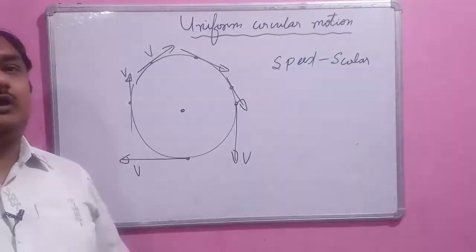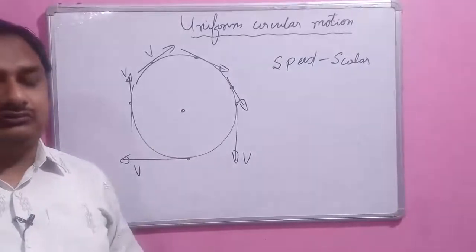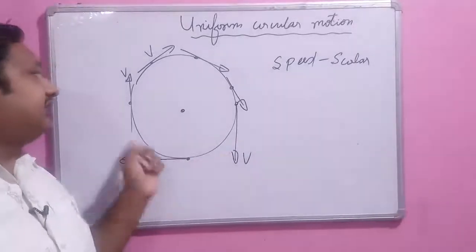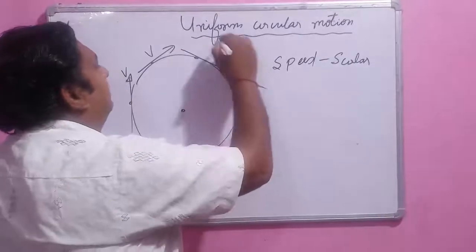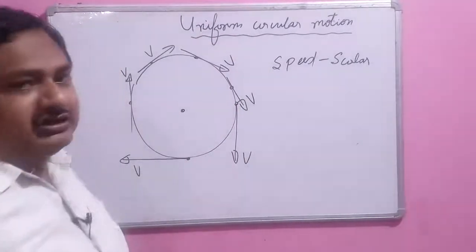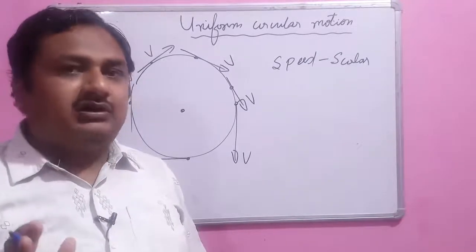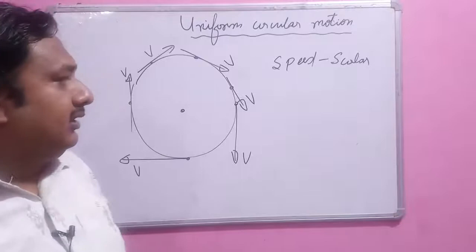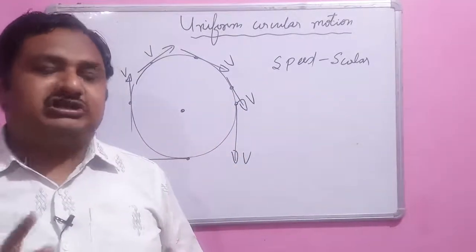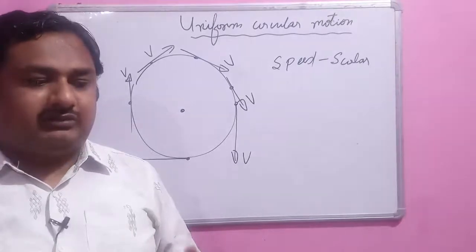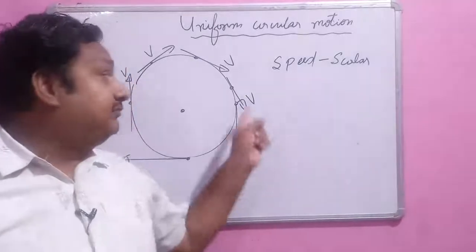Now if you consider the object moves in a circular path with some velocity, what do you consider: will the object be in uniform acceleration, or will the object move with a constant velocity? Velocity can be changed by changing the displacement with time, or the second thing, velocity is changed by changing the direction.